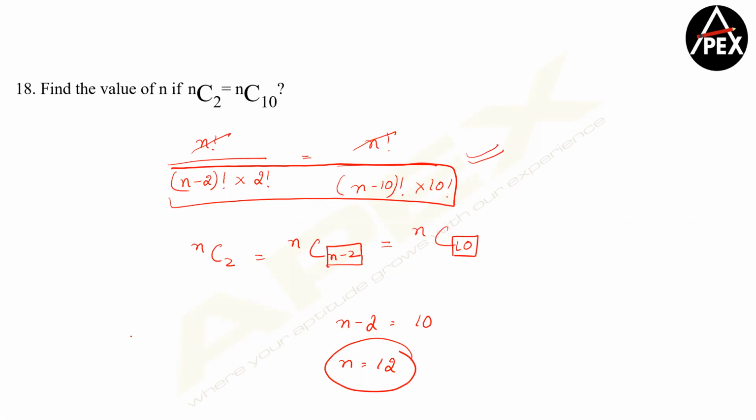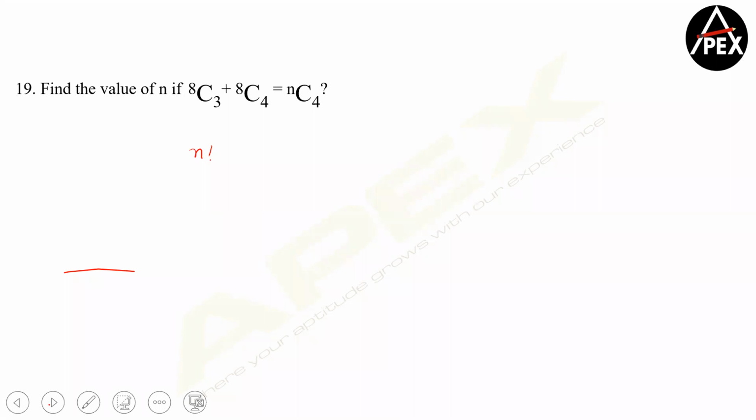Okay, so moving forward, guys. I guess I have only two answers. So what do I look at? If you want, you can just use your simple sense here. What is 8C3? I'm sure you would have calculated this. 8C3 is 8 into 7 into 6 by 3 factorial, that is 8 times 7, 56, right?